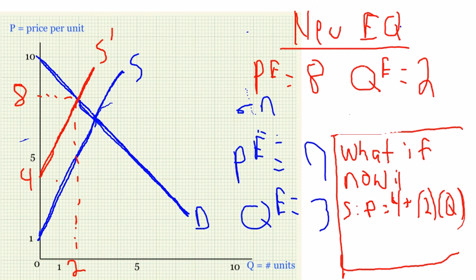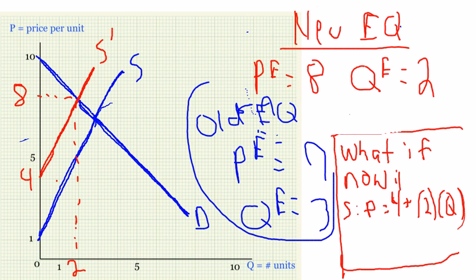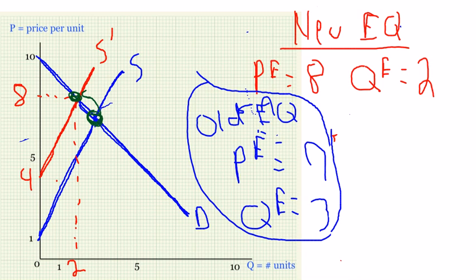And our old equilibrium is already down here. So we see that price has gone up by 1 and quantity has gone down by 1. We went from this equilibrium to that equilibrium. Price went up by 1, quantity went down by 1. And because quantity went down, we say that this is a decrease in supply.